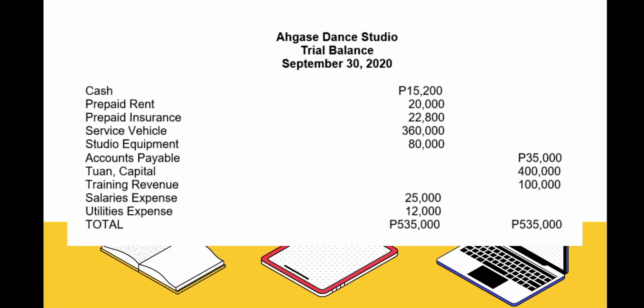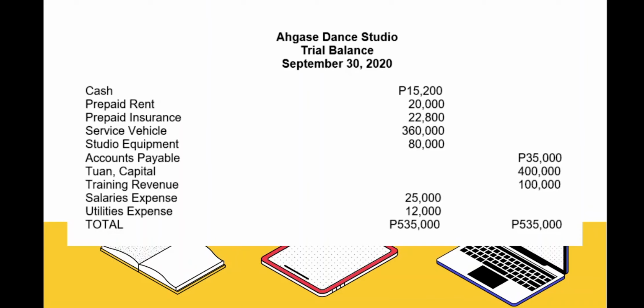This is an example of a trial balance of Aga Sedan Studio. For the first procedure, listing of account titles for assets: cash, prepaid rent, prepaid insurance, service vehicle, and studio equipment. For liability, accounts payable; for owner's equity, Toon capital; for income, training revenue; and for expenses, salaries and utilities. As you can see, these accounts are presented numerically or in a financial statement order.